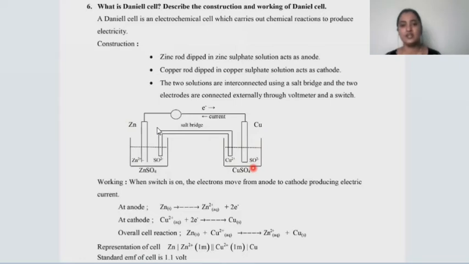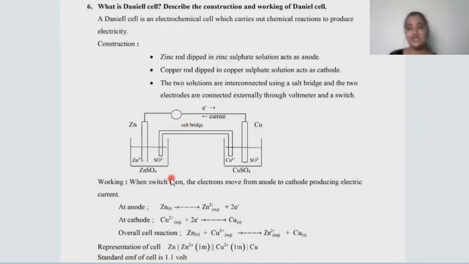As I already mentioned, the zinc electrode will be acting as an anode and the copper electrode will be acting as a cathode. These two solutions are connected internally with the help of a salt bridge, and externally they are connected to the circuit. Actually, here we have a Daniell cell ready.